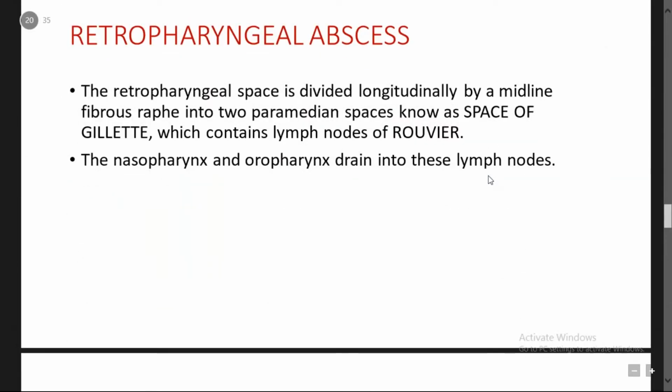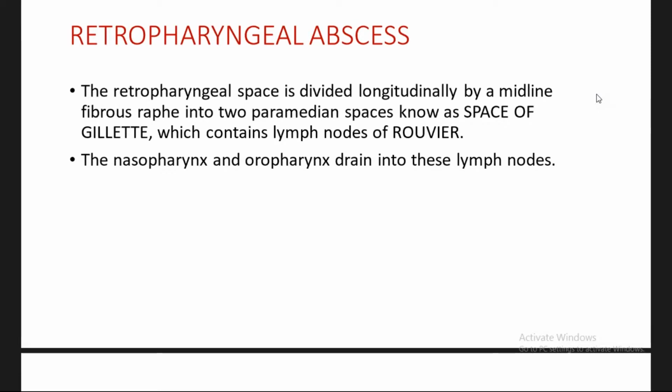Next one is the retropharyngeal abscess. The retropharyngeal space is present from the nasopharynx and oropharynx up to the tracheal bifurcation, and it is present in continuity, but the right and left retropharyngeal spaces are divided.